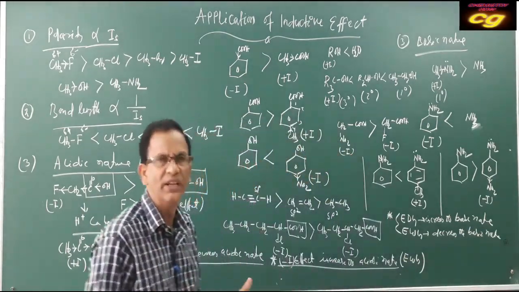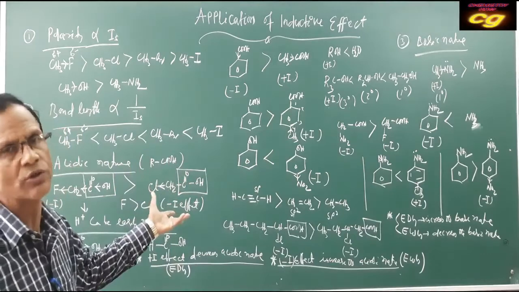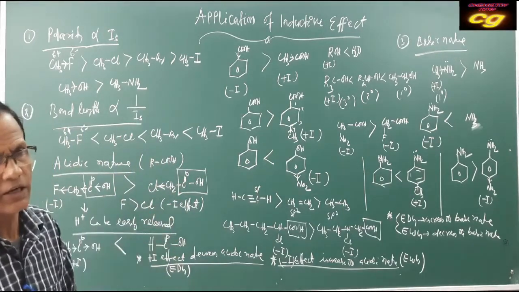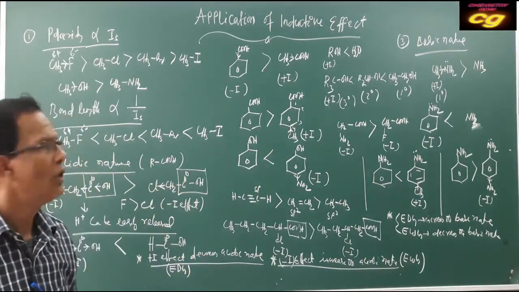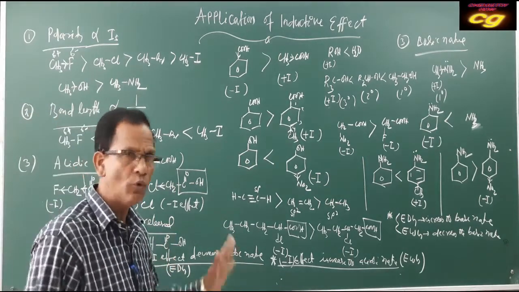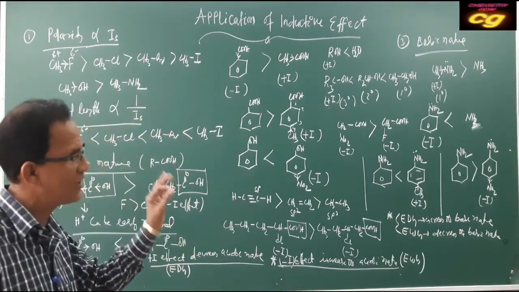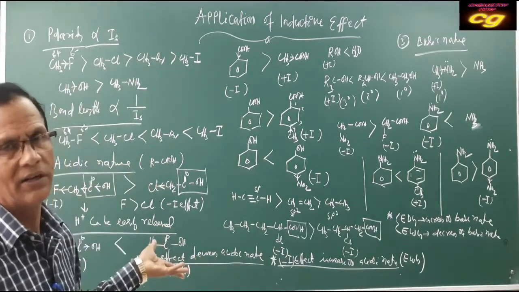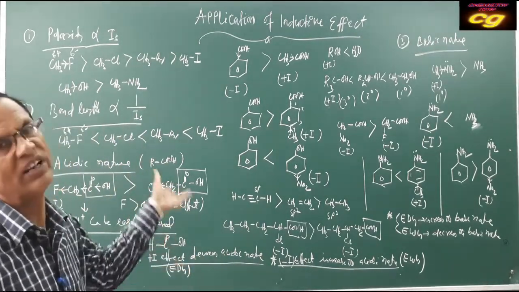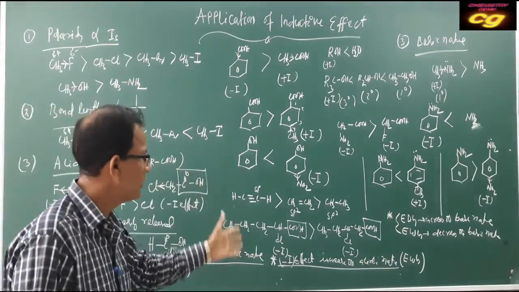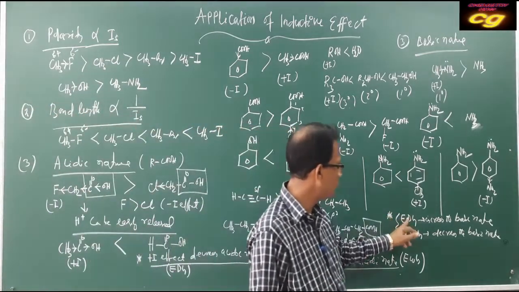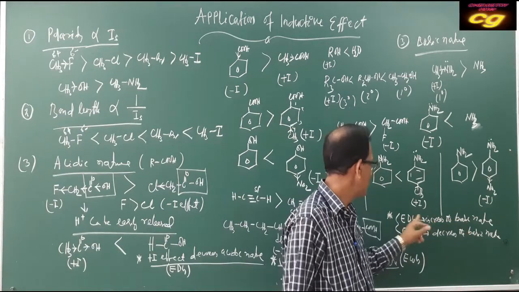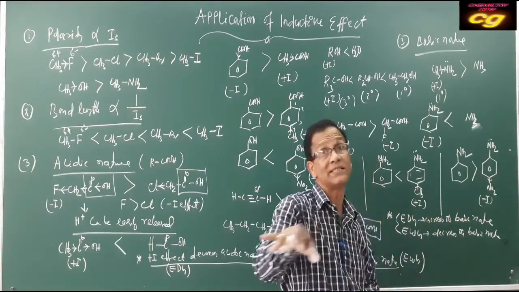If you remember any one, the others are just opposite. If you are comparing acidic character, basic character will be just opposite. So don't be confused. Only remember the effect of plus I on basic character and on acidic character. Suppose electron donating group increases basic character, then it decreases acidic character.